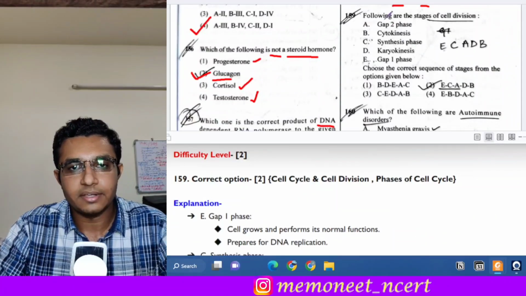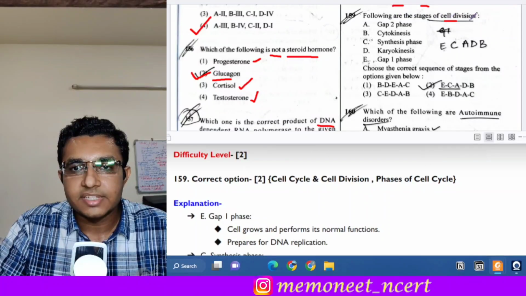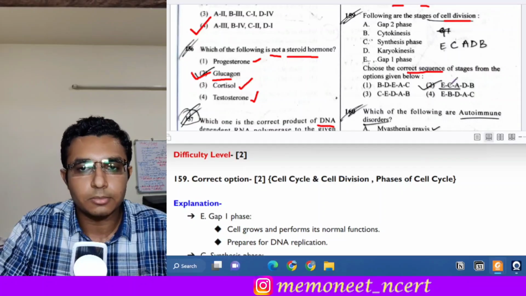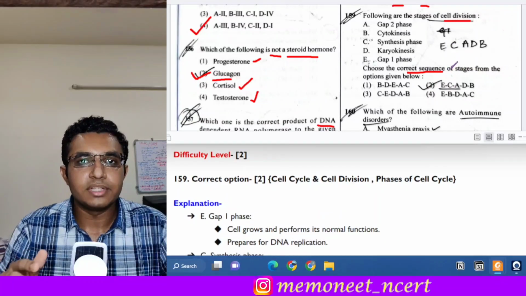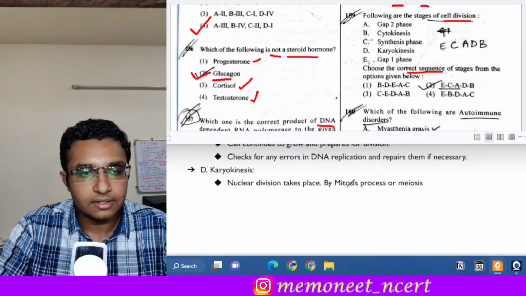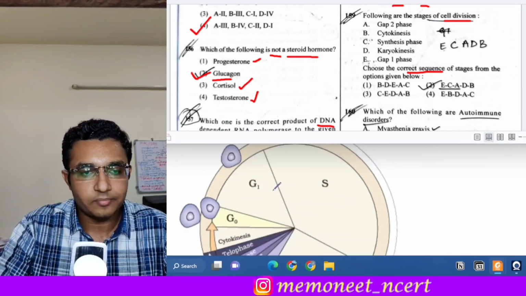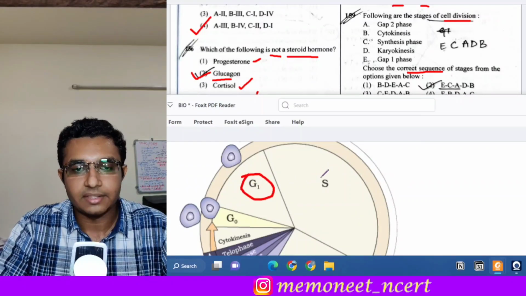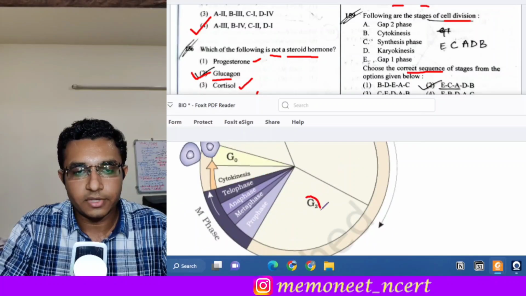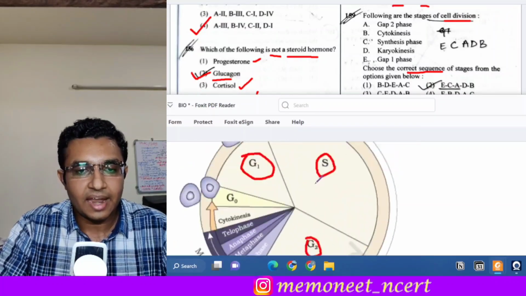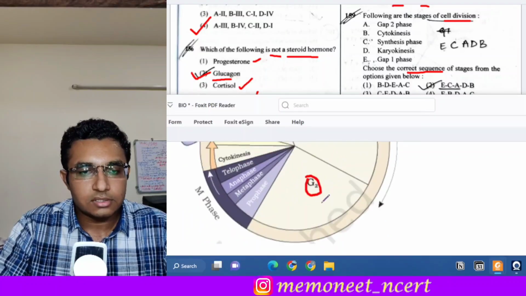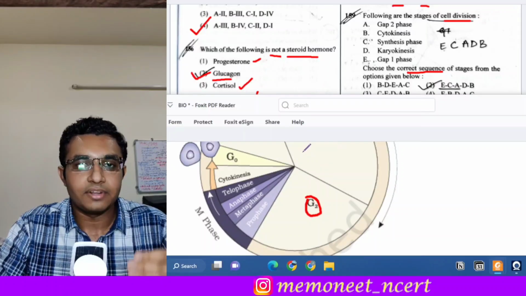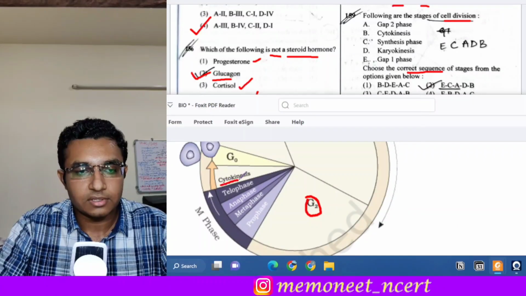So question 159 is, following are the stages of cell division. Okay, so it is a question from cell division and we have to identify the correct sequence of stages from the options given below. Now see what happens during the cell division. So if you know the cell cycle, it goes like this. First there is G1 phase, then there is S phase, then G2 phase. Okay, so G1, S and G2, and after that there is karyokinesis, and after karyokinesis there is cytokinesis.